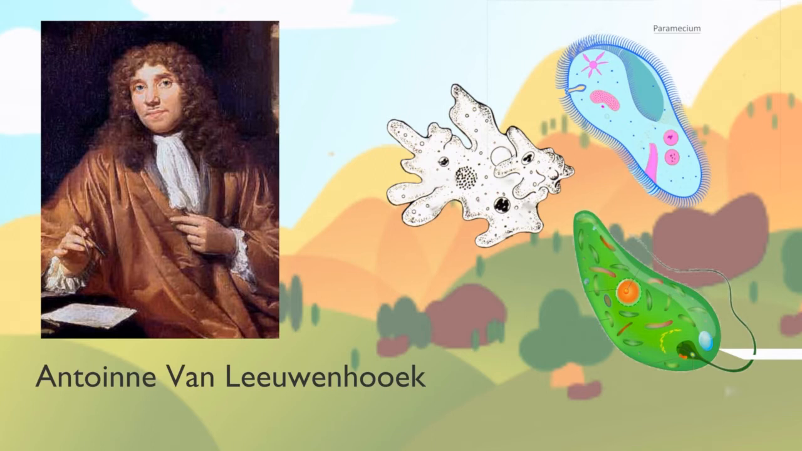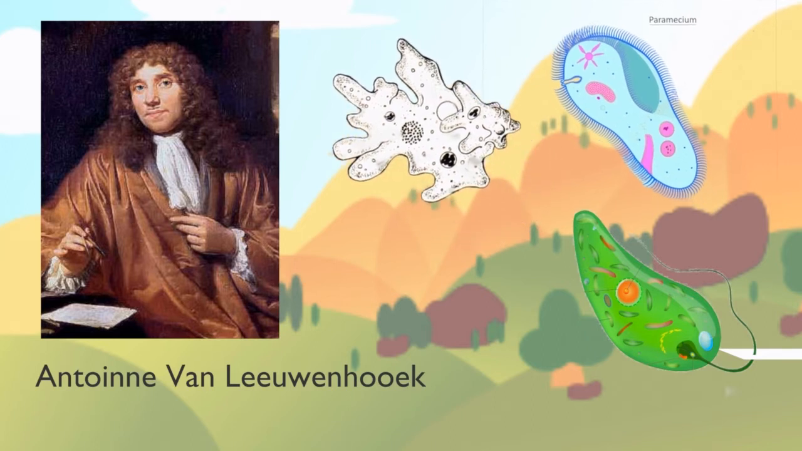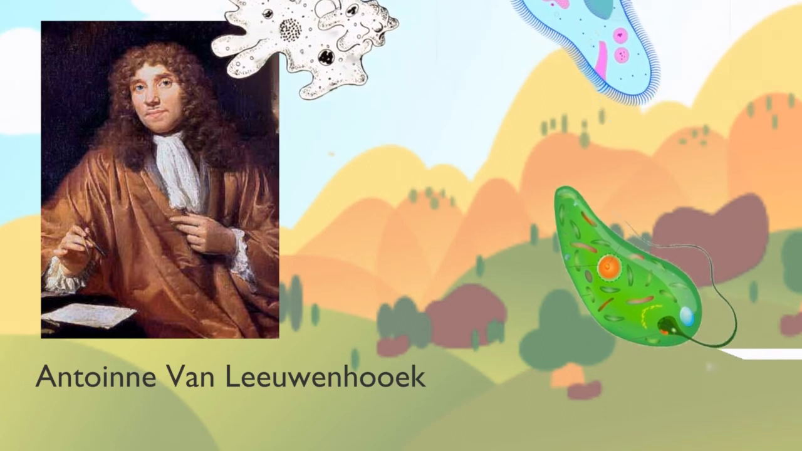We now call them today protists, or simple free-living eukaryotic cells. Examples of the protists he discovered are amoeba, ciliates like paramecium, and flagellates such as euglena.